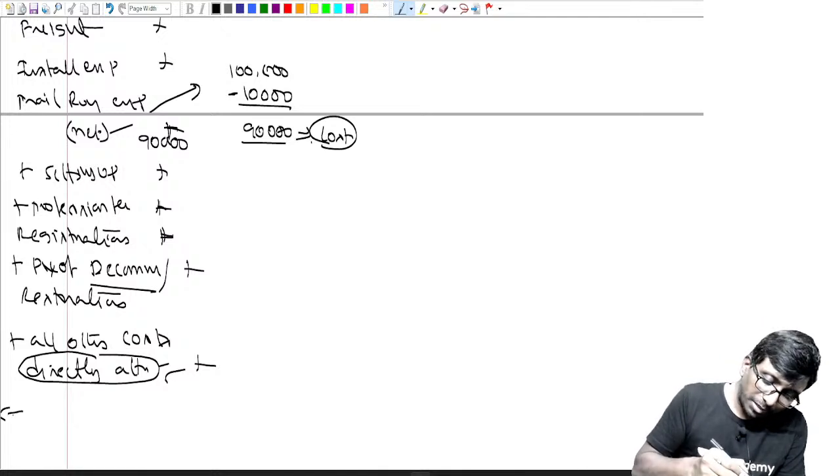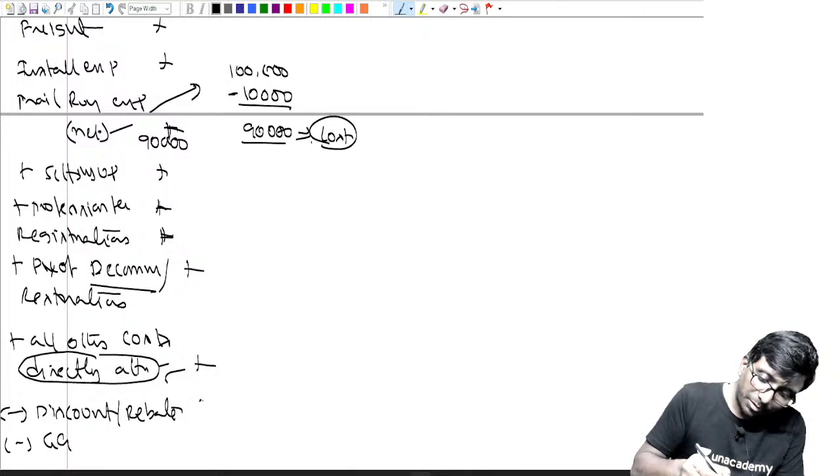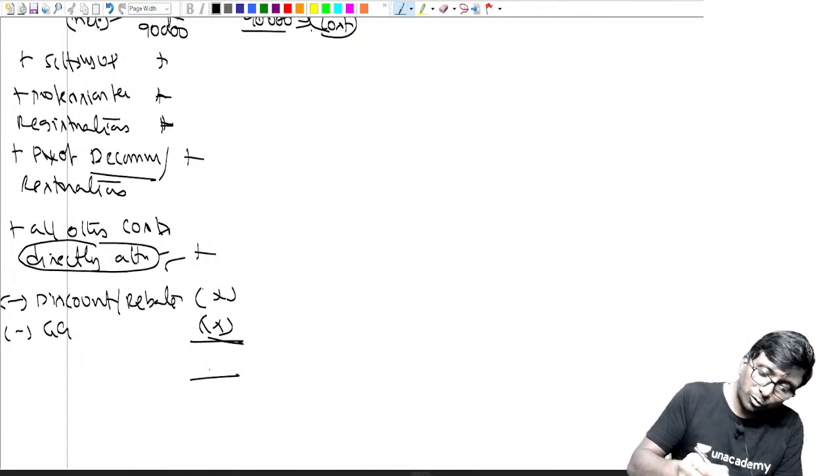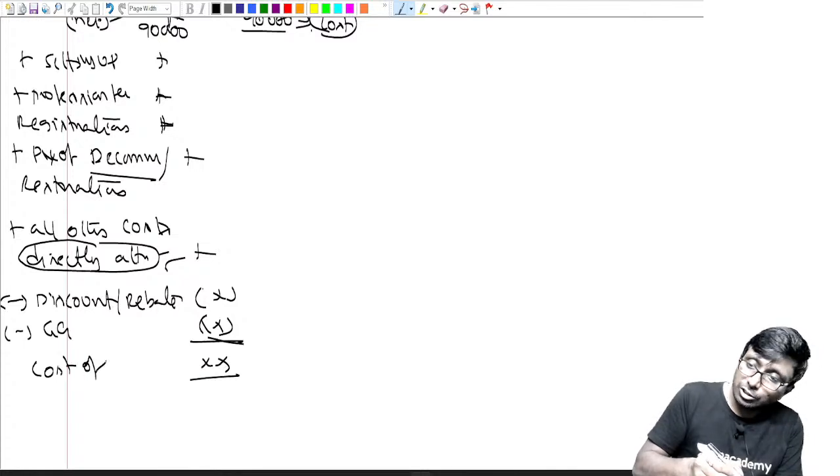Minus if there is any discount or any rebate. Minus if there is any government grant directly related to the fixed asset, it can be reduced from the fixed asset. This is the cost of PPE.